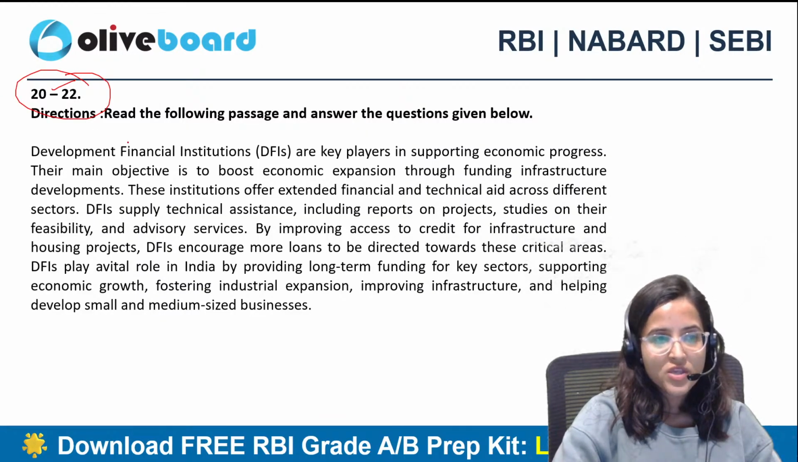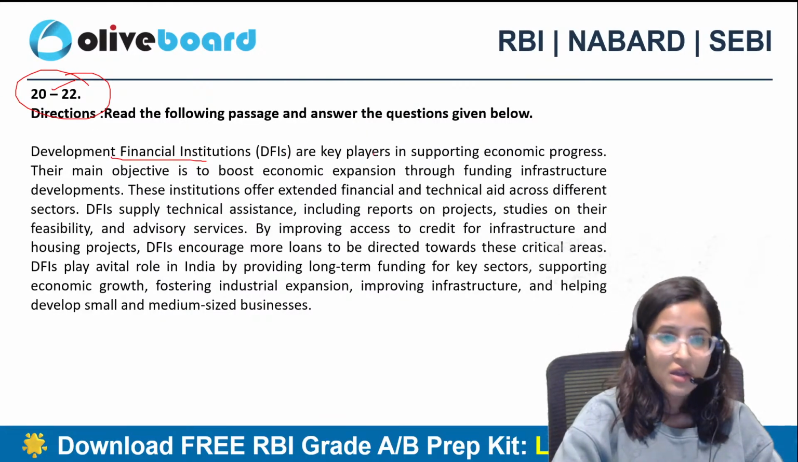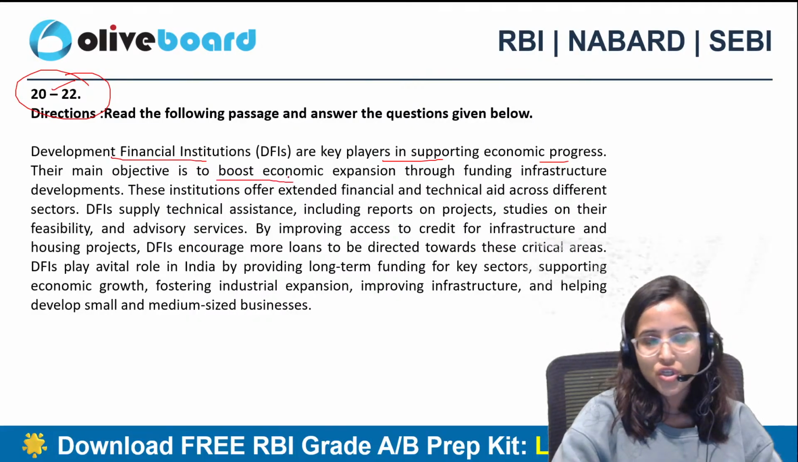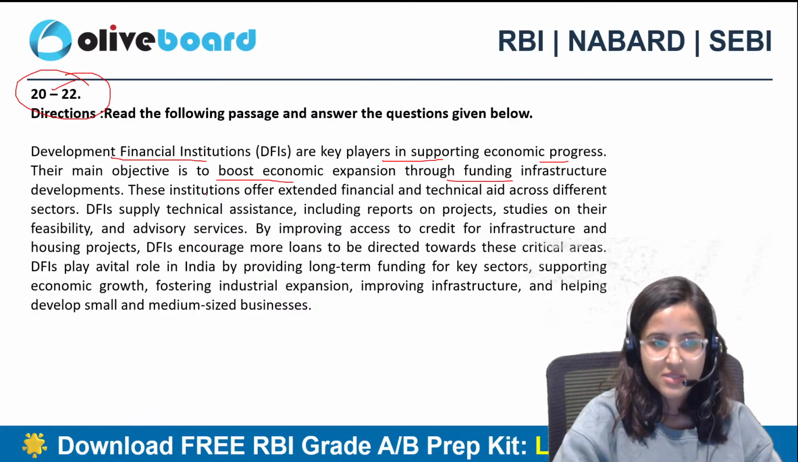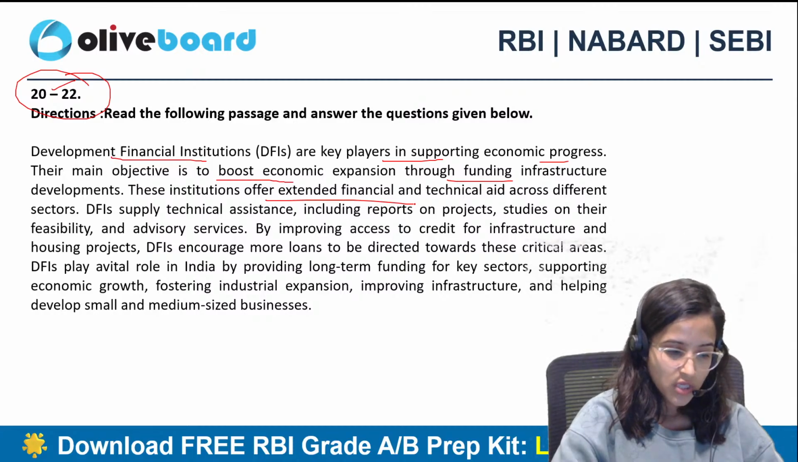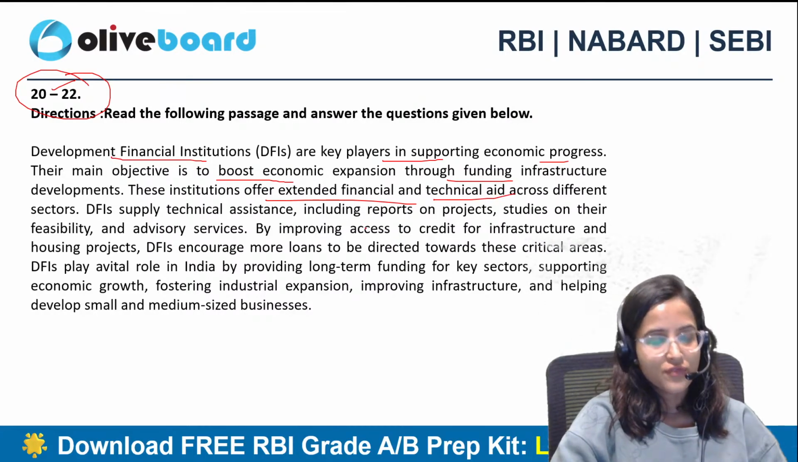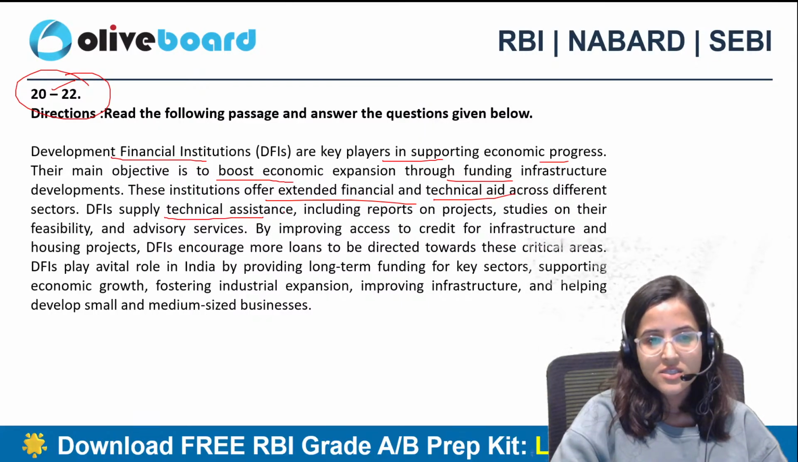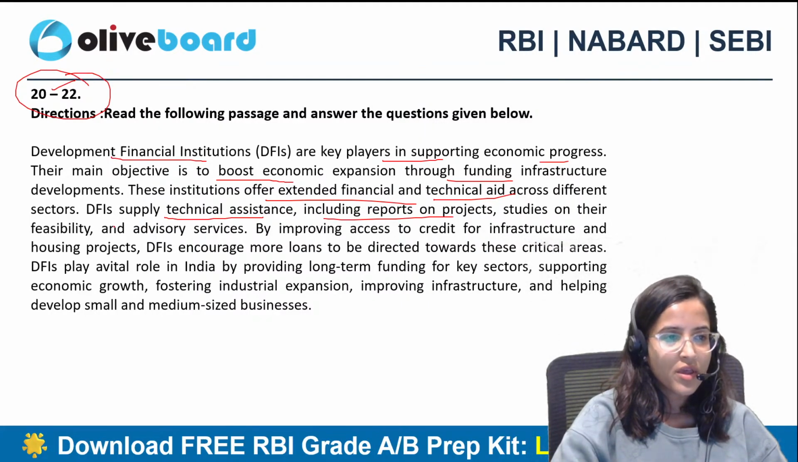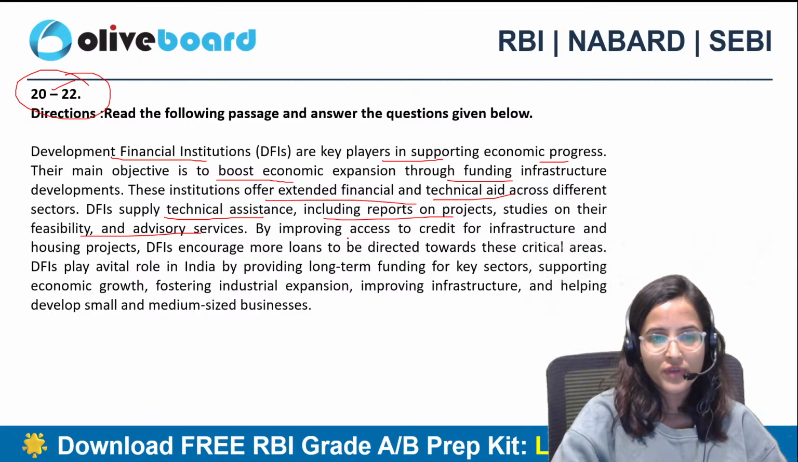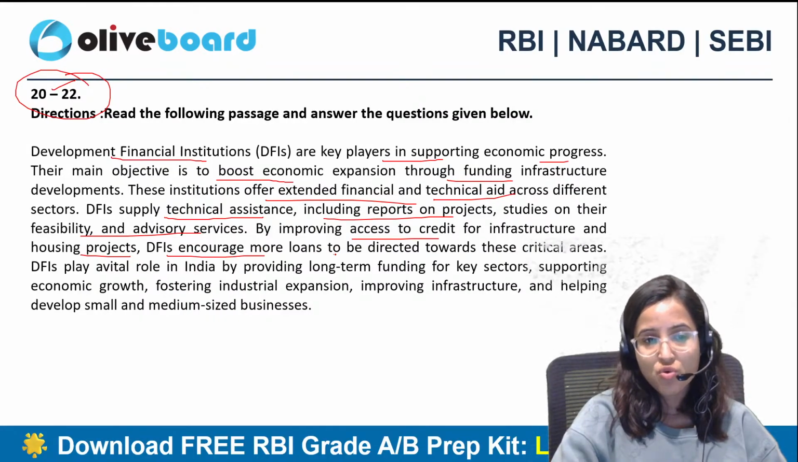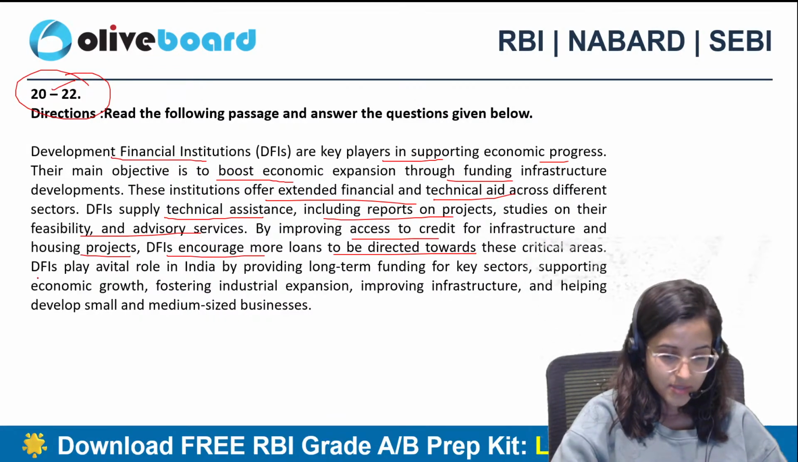Question 20 to 22 is based on development financial institutions, which are key players in supporting economic progress. ठीक है. Their main objective is to boost economic expansion through funding infrastructure developments. These institutions offer extended financial and technical aid across different sectors. ठीक है. DFIs supply technical assistance, including reports on projects, studies on their feasibility, and advisory services by improving access to credit for infrastructure and housing projects. Development financial institutions encourage more loans to be directed towards the critical areas, right?